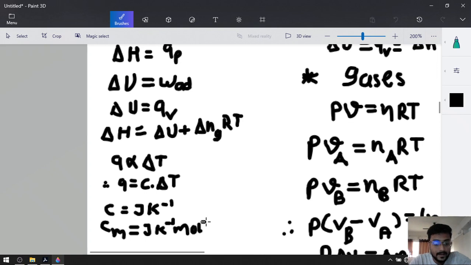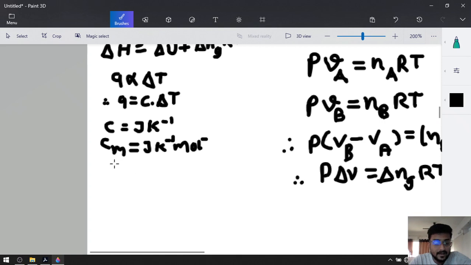Okay, and after that our last one will be specific heat capacity, capital C. It will be joule gram inverse Kelvin inverse.